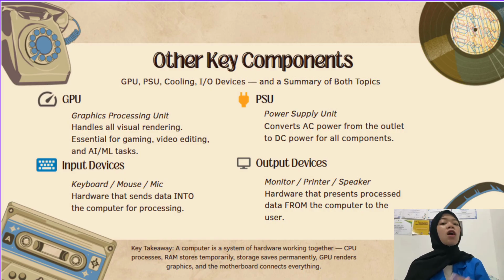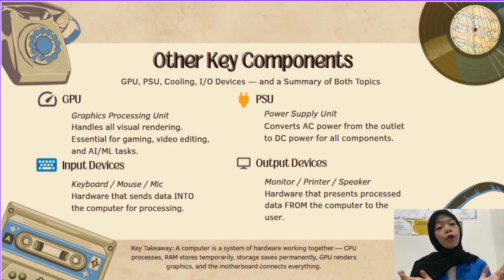Input devices, hardware that sends data into the computer. Examples: keyboard, mouse, microphone, webcam, touchscreen, and scanner. Output devices, hardware that presents data from the computer to you. Examples: monitor, printer, speaker, headphones, and projector.